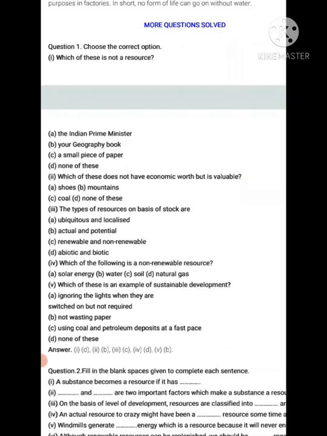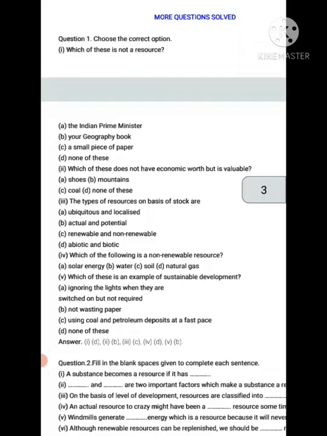And the third question answer is C, renewable and non-renewable. Abiotic and biotic is non-living and living respectively. Which of the following is a non-renewable resource? Solar energy, water, soil, natural gas. Here the answer is D, natural gas, a non-renewable resource.